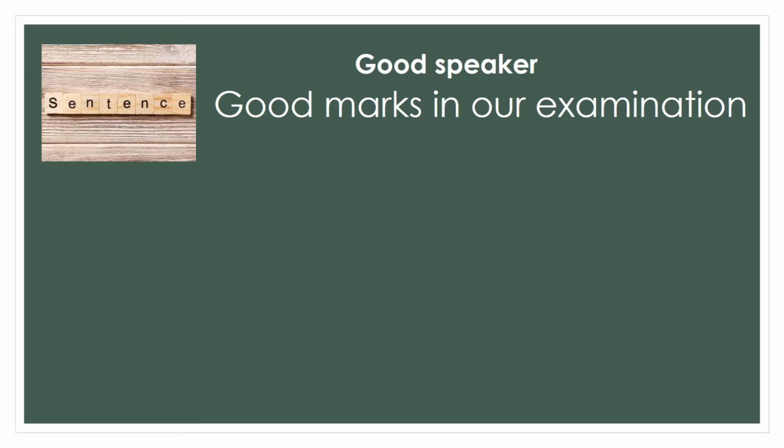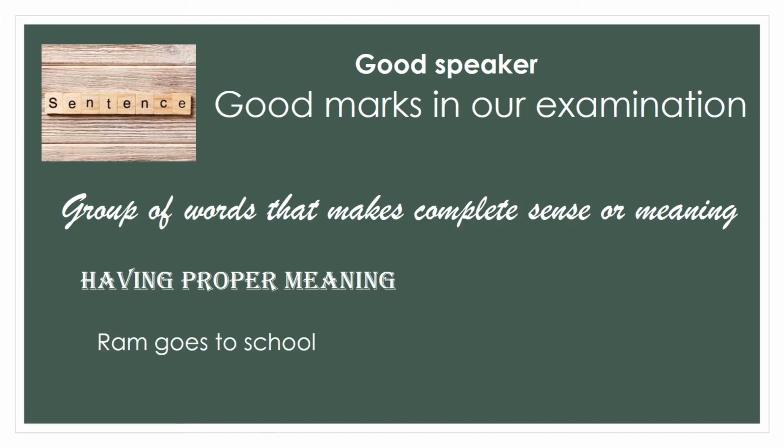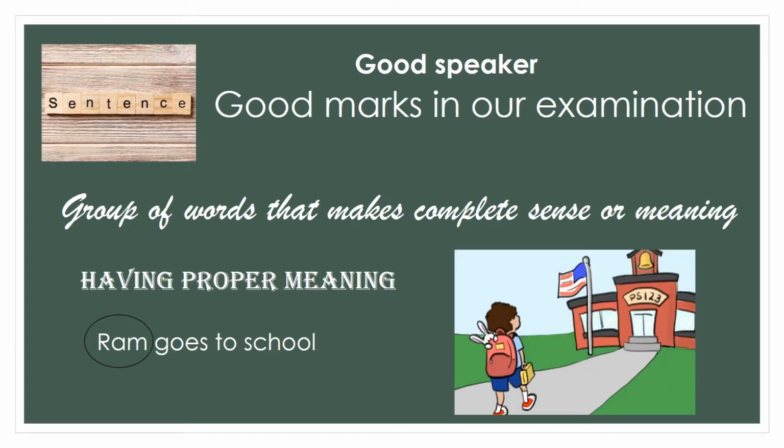A sentence is a group of words that makes a complete sense or meaning. That means anything which is said or written having proper meaning is a sentence. For example, Ram goes to school. In this sentence, noun Ram is used along with the verb go.